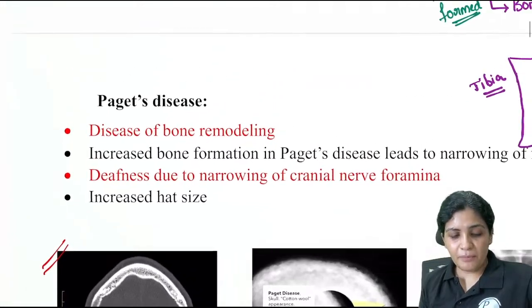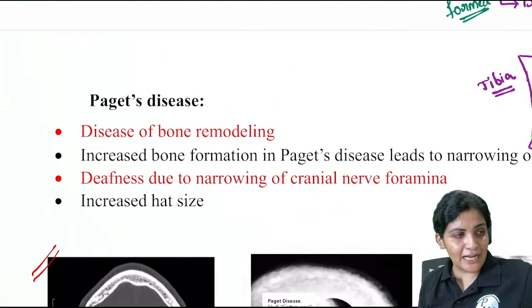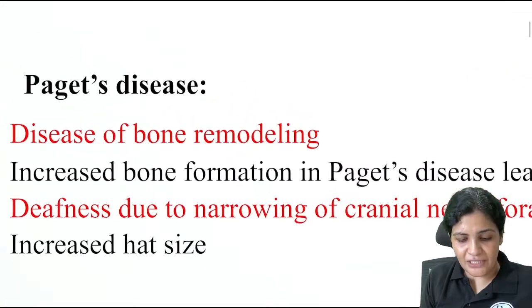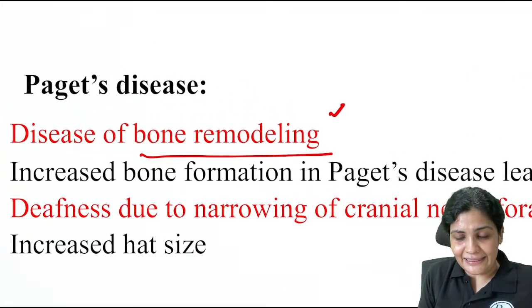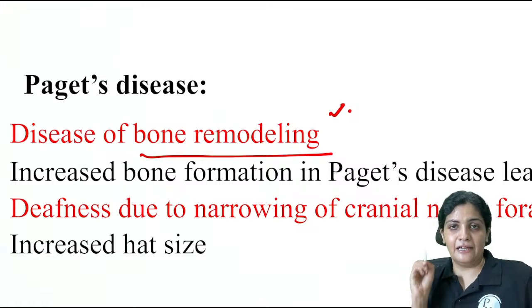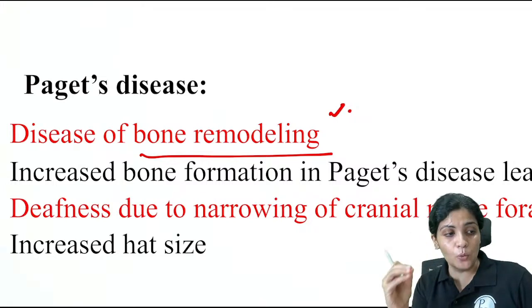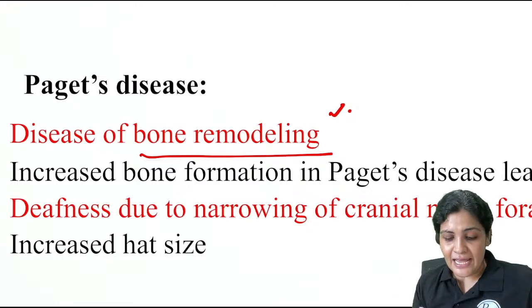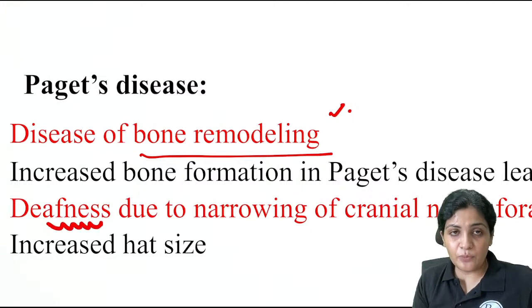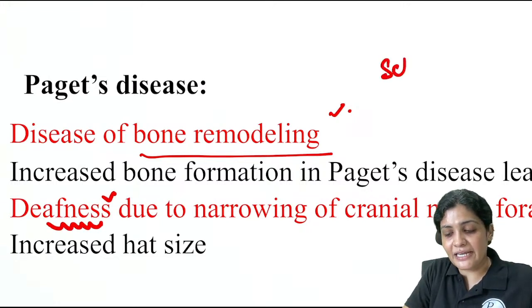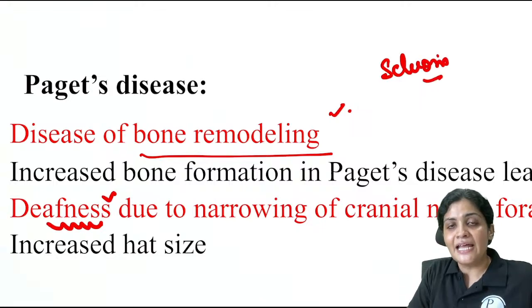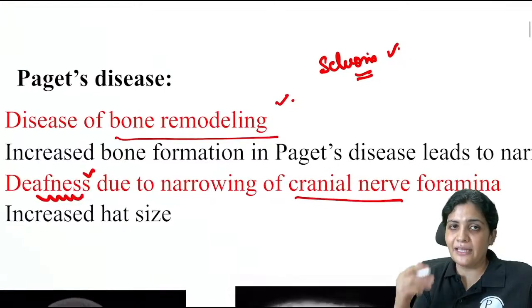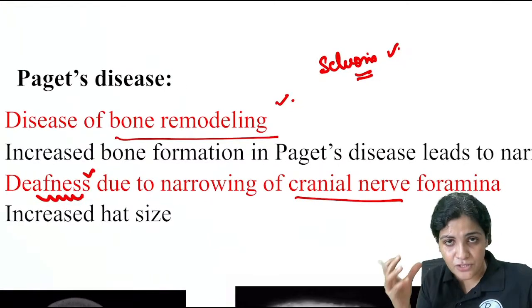Now what you have to remember regarding Paget's disease is, whenever they ask about Paget's disease, they will first ask you the pathology, that is the bone remodeling, and then there will be certain hints. Again, I've told you, you have to always look for the clues to come to the diagnosis, right? So the first important clue here is that the patient will have deafness. This is because there will be sclerosis. Whenever there is sclerosis, there will be narrowing of the cranial nerve foramina. Because of that, there could be some deafness or otosclerosis which can occur.